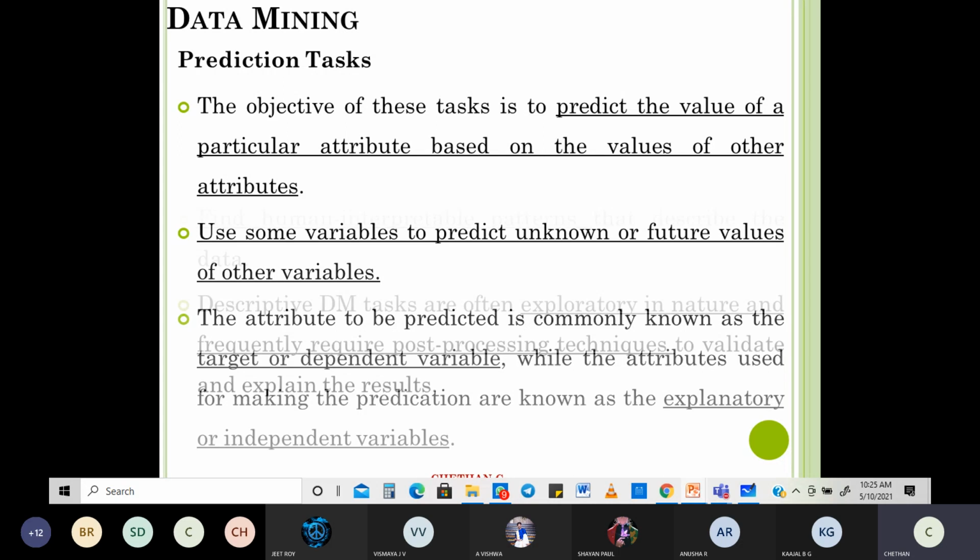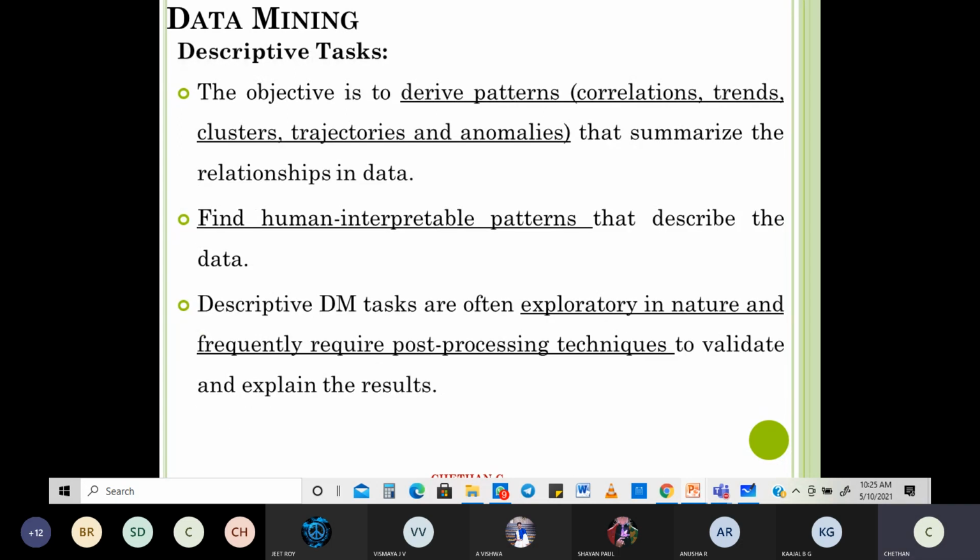What is a descriptive task? They basically derive patterns. In prediction, you are going to predict something based on some value which you already have. In descriptive, you're not going to predict anything. You're going to put whatever data is there into some sort of patterns. You derive patterns, also known as correlations, trends, clusters, trajectories, anomalies, that summarize the entire relationship data.